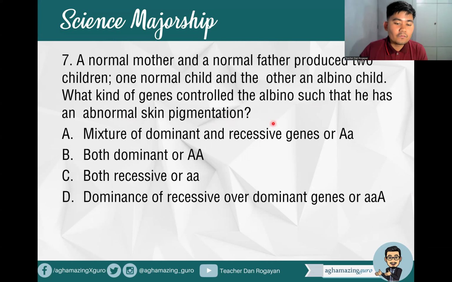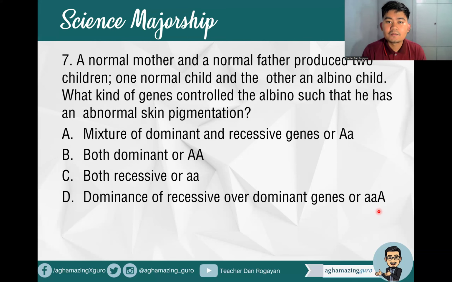B, both dominant, homozygous dominant. C, both recessive, homozygous recessive. Or letter D, dominance of recessive over dominant genes, or AA, capital A. Right? So what is the correct answer here? What kind of genes control the albino such that the child has an abnormal skin pigmentation?